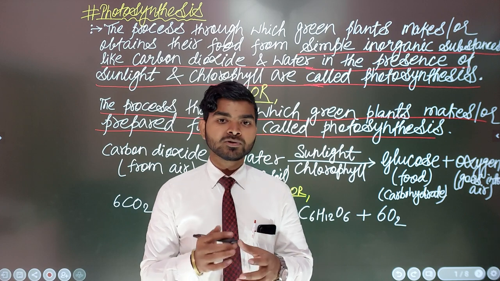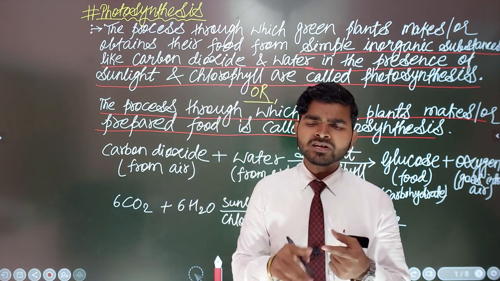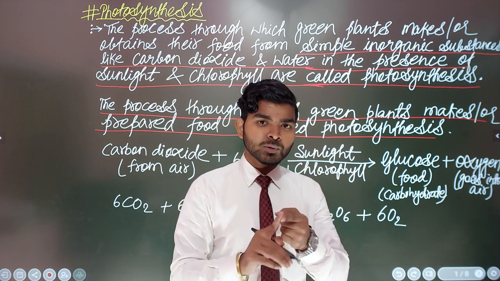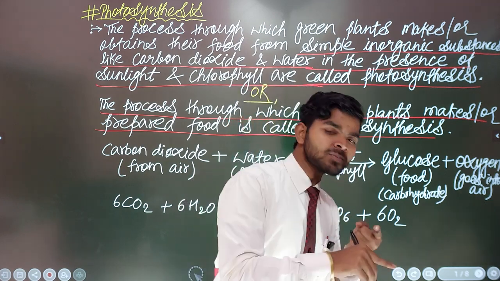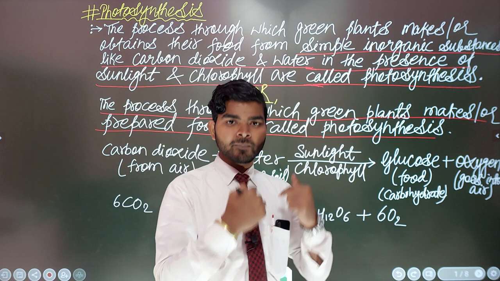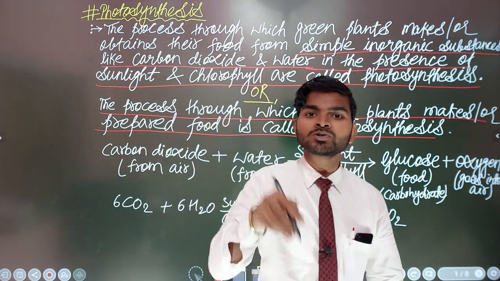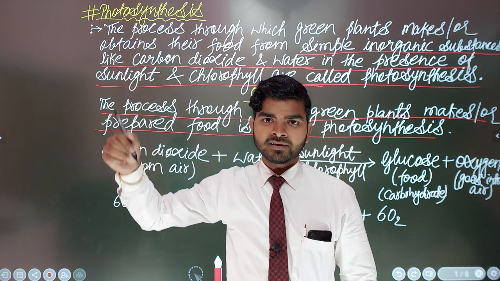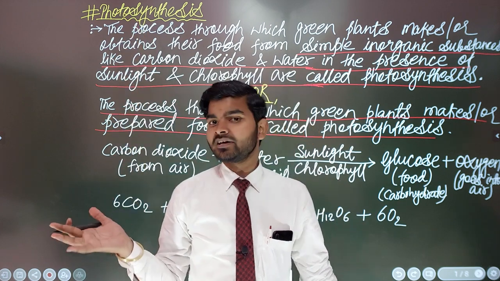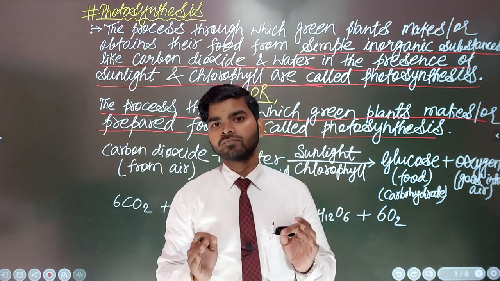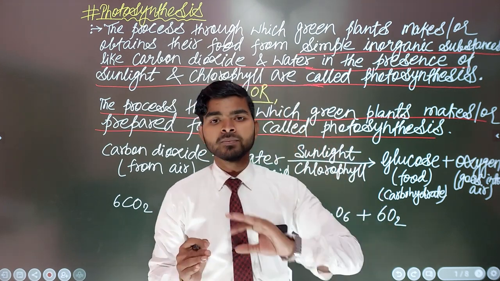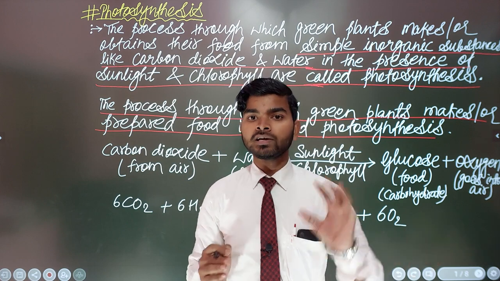Concept clear? Plants are doing a process, and by this process plants are obtaining or preparing food, then this process is called by its name, that is photosynthesis. This is how plants are able to make food. Photosynthesis is a food making process by all the green plants including trees.